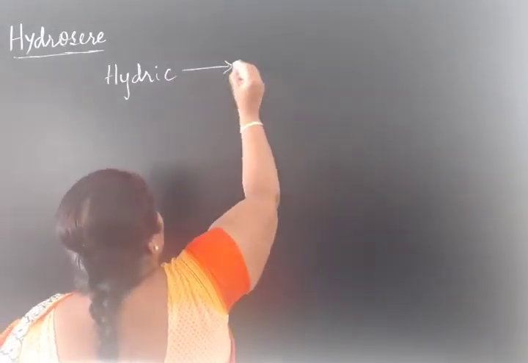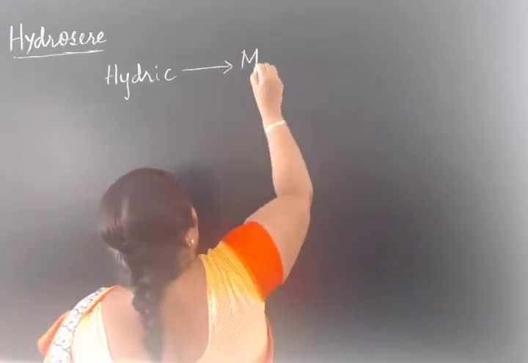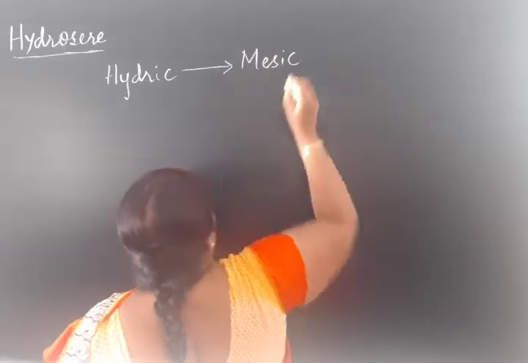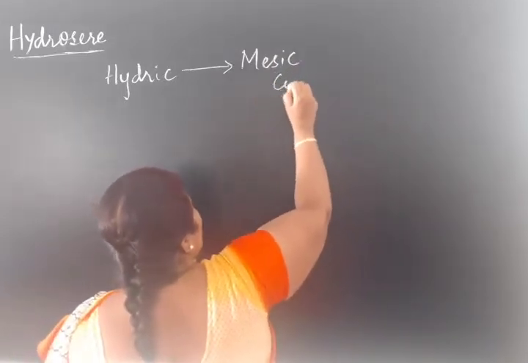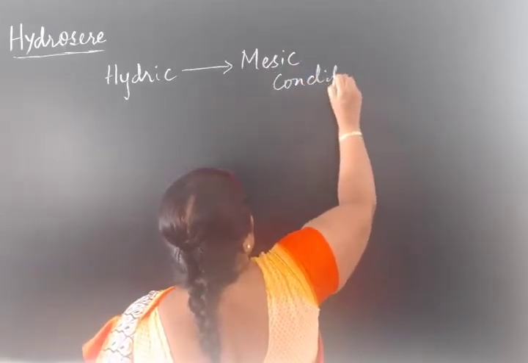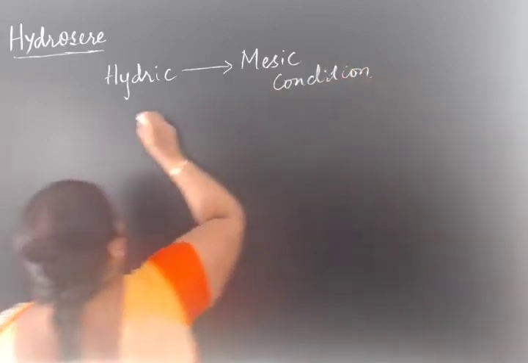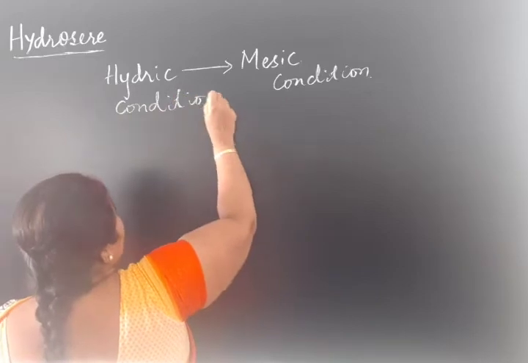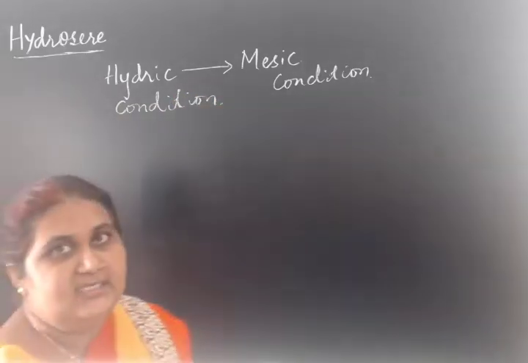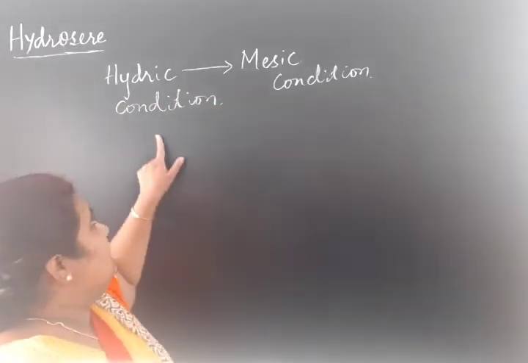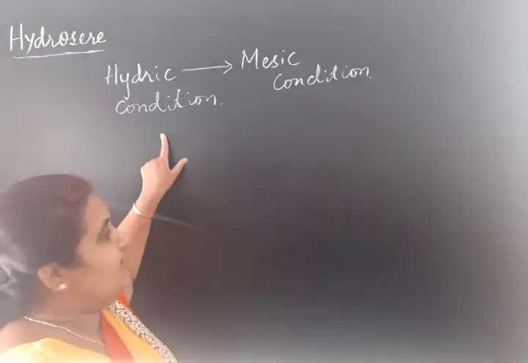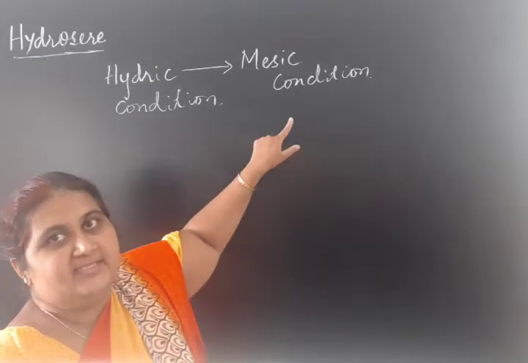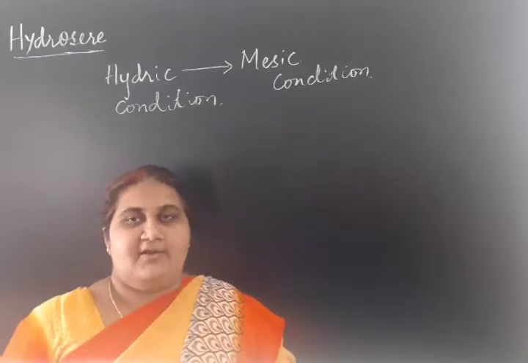It will be converted into mesic condition. So hydric condition will be converted into the mesic condition. So a water body like a pond will be converted into the forest, the climax forest.